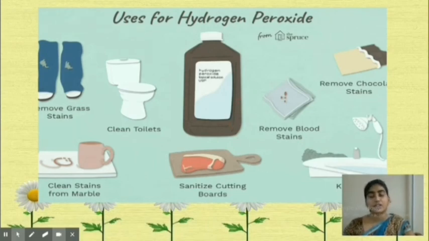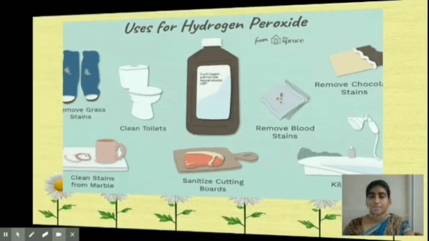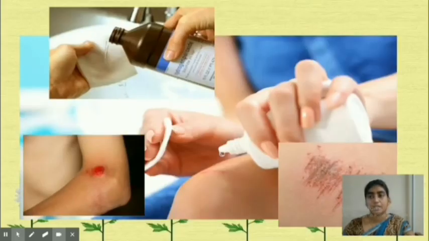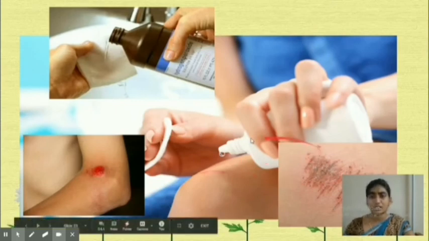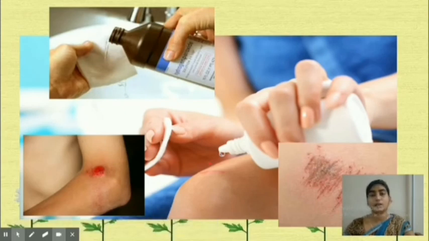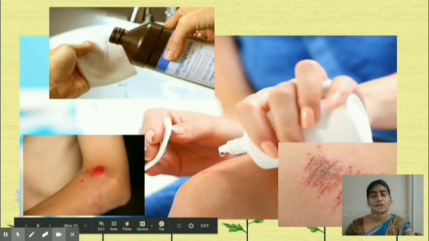Students, when should we not use hydrogen peroxide? Any guesses? I'll tell you. Hydrogen peroxide can be used for the initial cleaning of a wound, such as a small scrape and abrasion, etc. Its bubbling action helps to remove debris that may be stuck in the wound, but it should not be used for large open wounds or deep cuts like this, or for a long time.